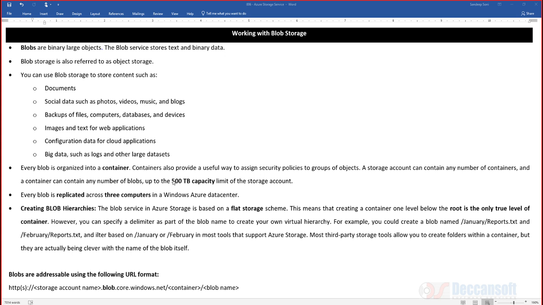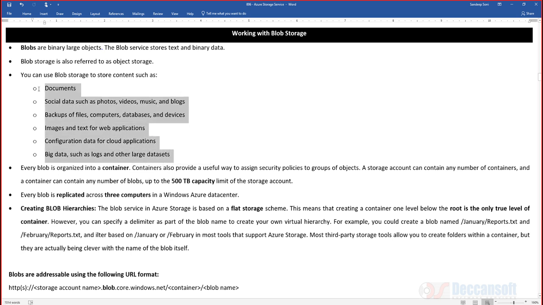What is very important is that the container name is case sensitive. It is compulsory that it be all lowercase. The blob URL is also case sensitive. That means the blob name which we are using is also case sensitive. Blob name can be a mix of uppercase and lowercase, but my recommendation to everybody is to always keep it all lowercase so that you don't have ambiguity. Otherwise, uppercase and lowercase blob names can be two different blobs. Each combination creates a different blob. And container names are always supposed to be in lowercase.